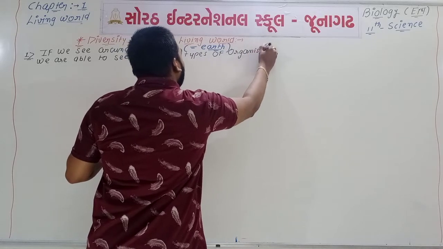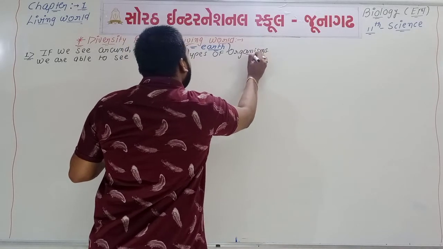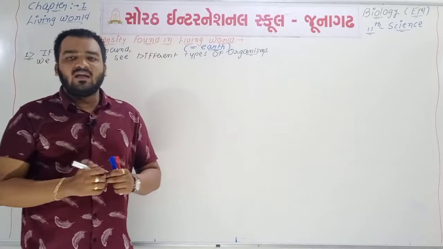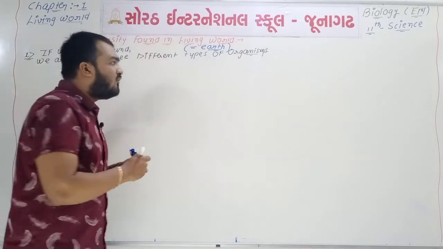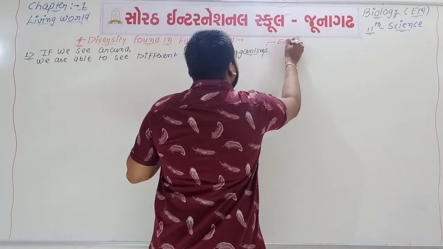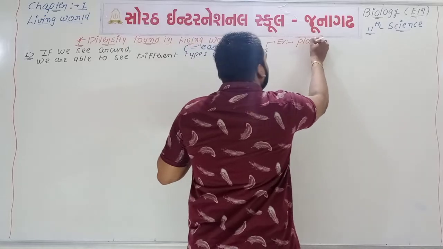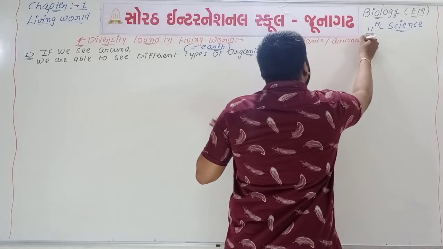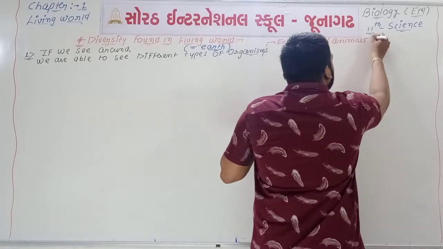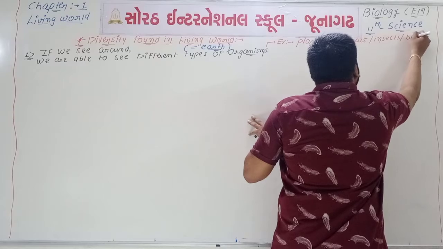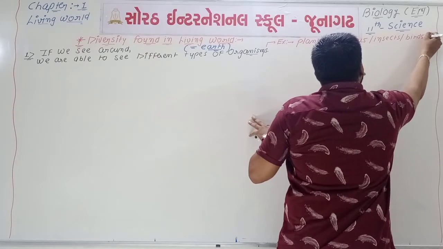Different types of organisms means that around us or surrounding us different types of organisms are found. For example, around us different types of plants are there, different types of animals are there, different types of insects are there, and different types of birds are also there, etc.